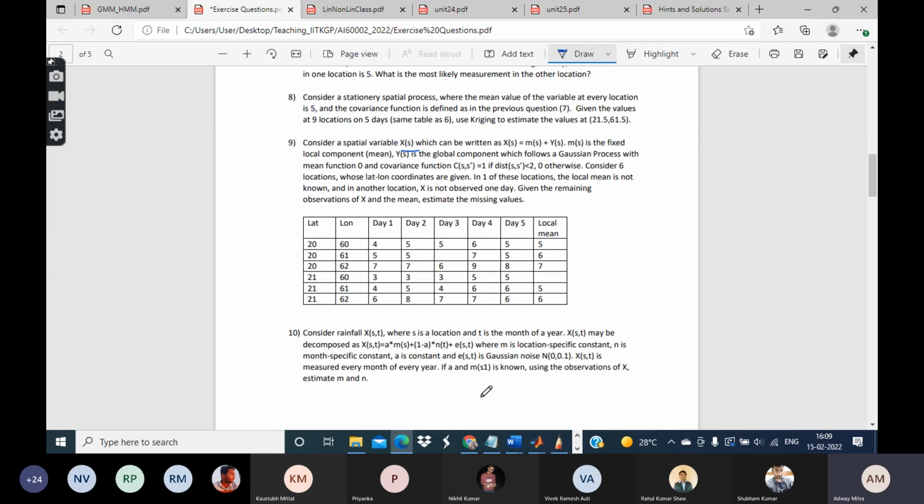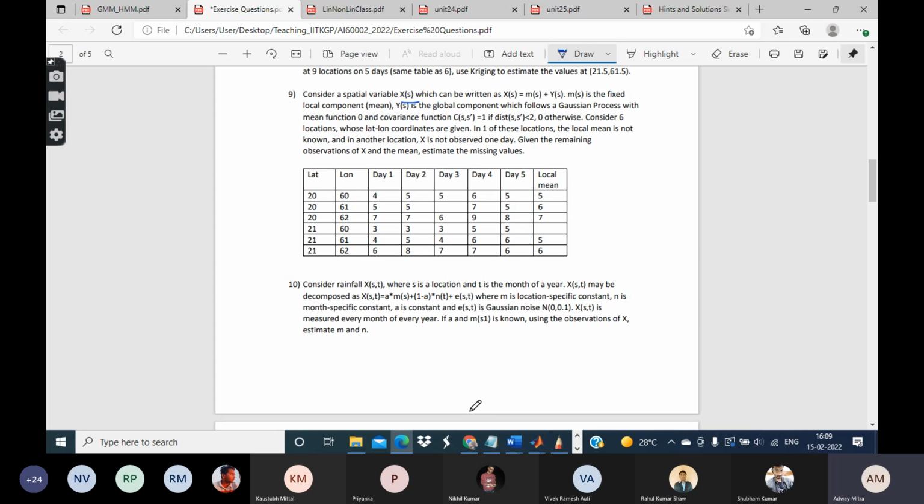Now let us move to another question. Consider a spatial variable x which can be written as xs equal to ms plus ys. Here ms is the local component and ys is the global component. It has been said that the global component follows a Gaussian process with mean function 0 and a covariance function defined in some way.